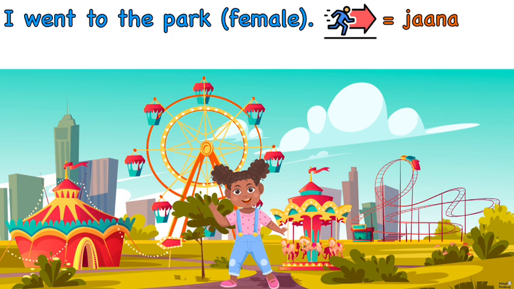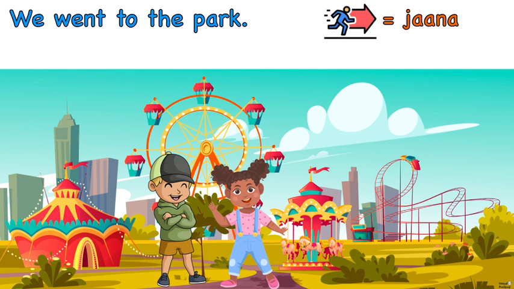I went to the park, and a female is saying the sentence. I went to the park. मैं पार्क गई. We went to the park. How would we say this one? हम पार्क गए.